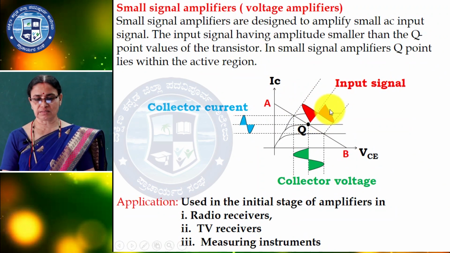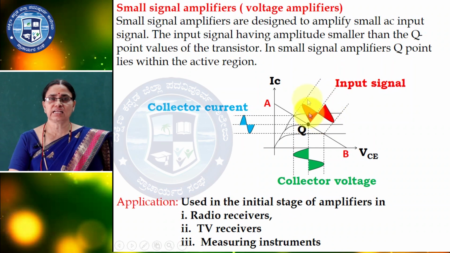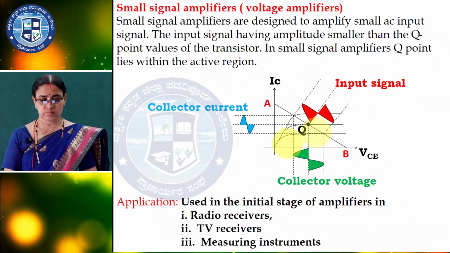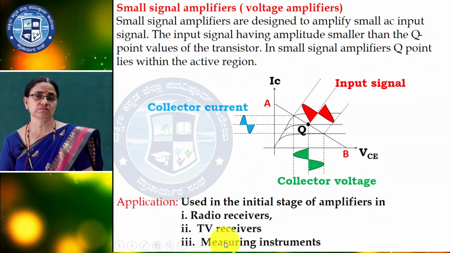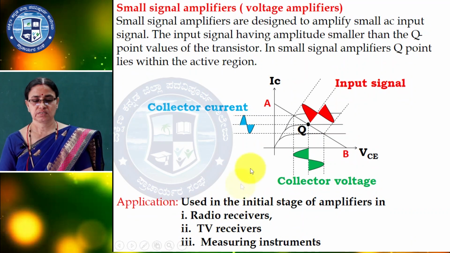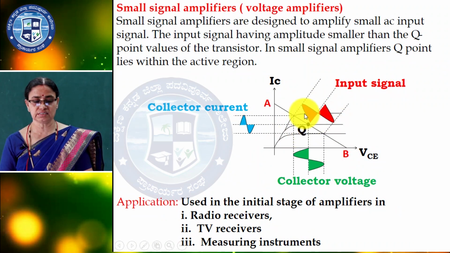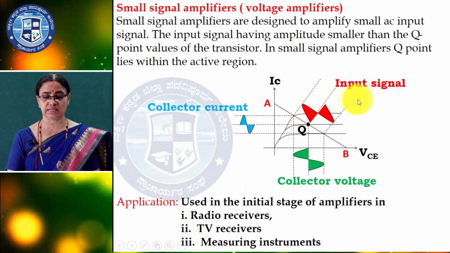So, here I have given the diagram. The diagram is not necessary for the final examination, it is a little difficult to draw also. Small signal amplifier definition they can ask. So, we have to define, and where we are using: radio receivers, TV receivers, because amplification is very necessary, and different measuring instruments. So, here the Q point, the small signals given, this is the collector voltage, this is the collector current, this is the input signal. I have given the different colors, so you can identify clearly.